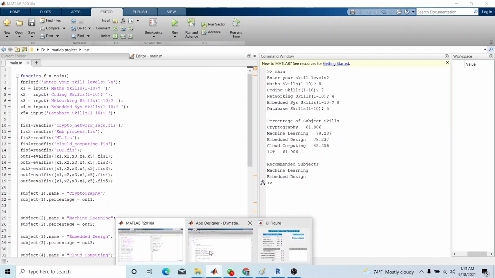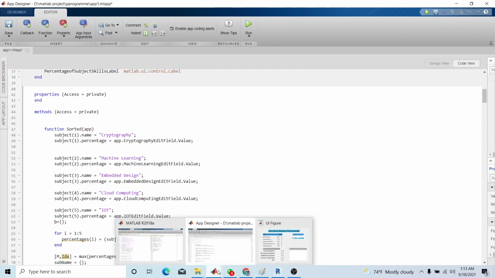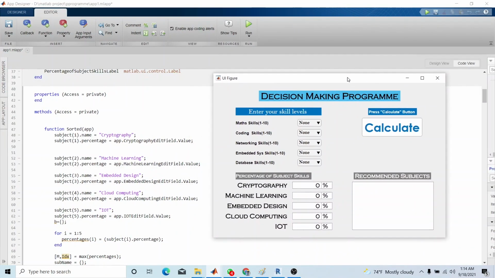We also created a standalone application for the same procedure, using MATLAB 2018 App Designer as a UI. Same as before, first we give the input, and after pressing the calculate button, it generates the percentage of every subject and the recommended subjects.